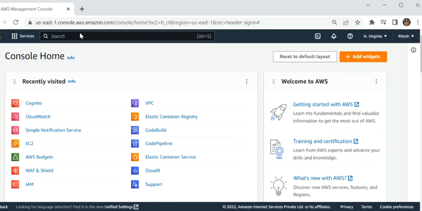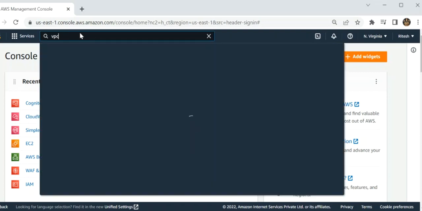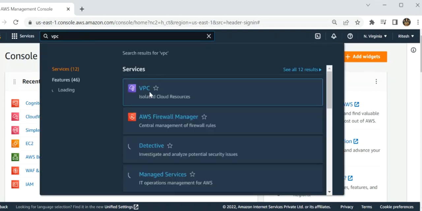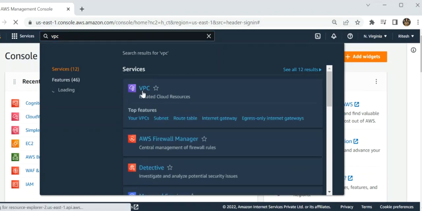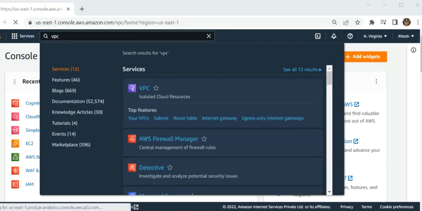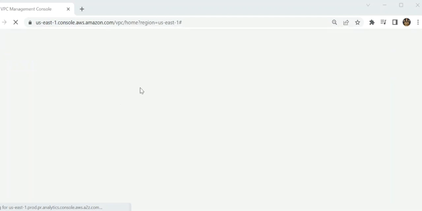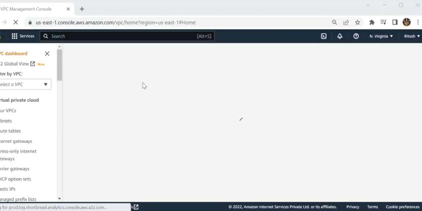So now I have to show you on my console. First I have to connect my VPCs. I have to create two VPCs over here. So I have to search for VPC over here, where we have to create two VPCs, VPC1 and VPC2.